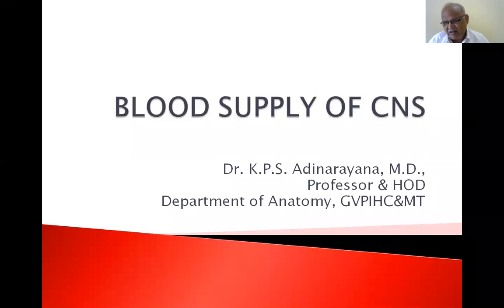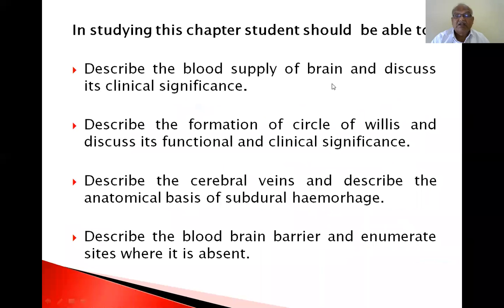At the end of this class, you must be able to describe the blood supply of the brain and discuss its clinical significance. Describe the formation of the circle of Willis and discuss its functional and clinical significance. Describe the cerebral veins and the anatomical basis of subdural hemorrhage. Describe the blood-brain barrier and enumerate the sites where it is absent. So, 1, 2, 3, 4 criteria.